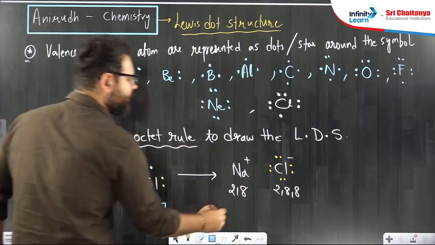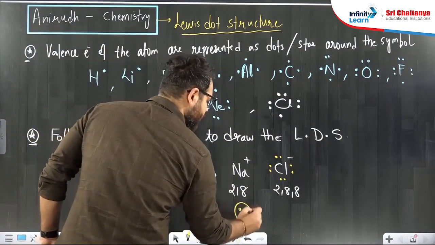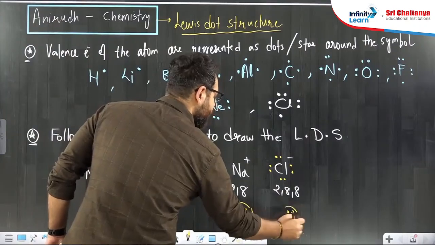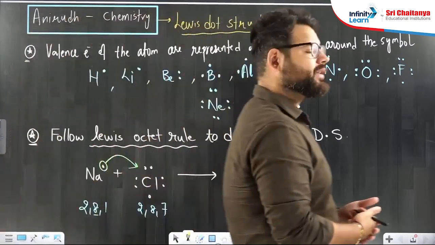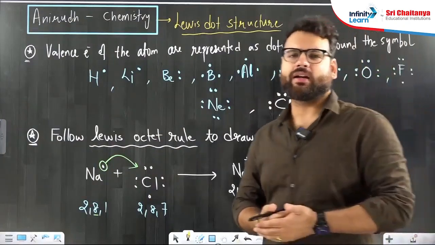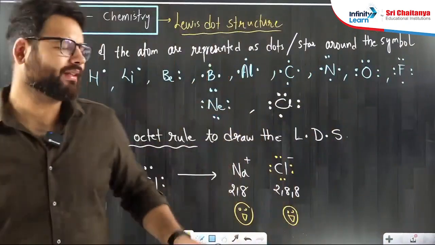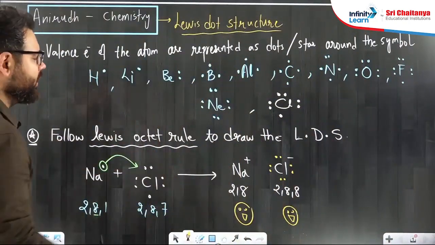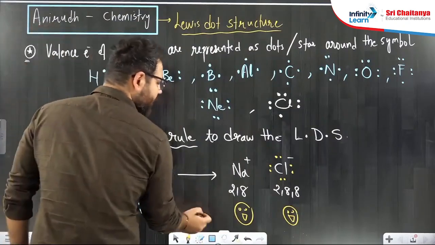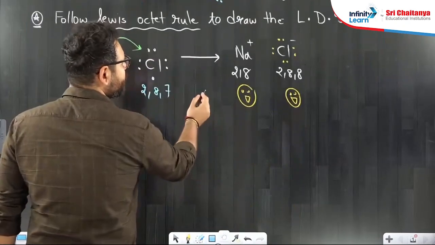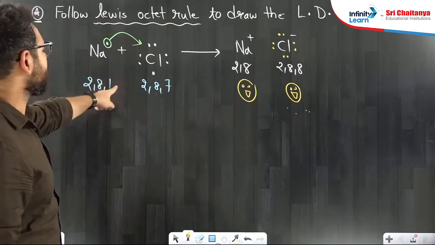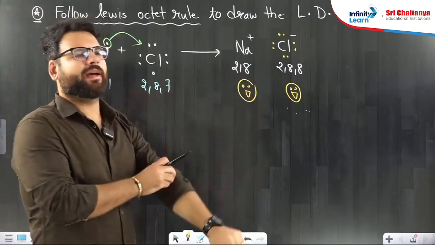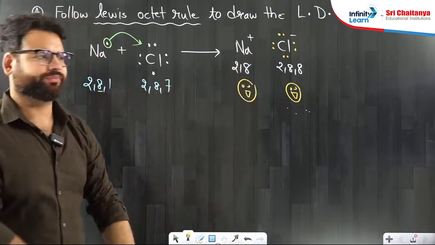Both of them are very happy that we have octet rule completed. So here sodium has become like neon, 2, 8, whereas chlorine has become like argon, 2, 8, 8. So like this, they have formed the bond by complete gain and loss of electron. So I can say here, sodium is becoming stable by losing electron, chlorine is becoming stable by gaining the electron.